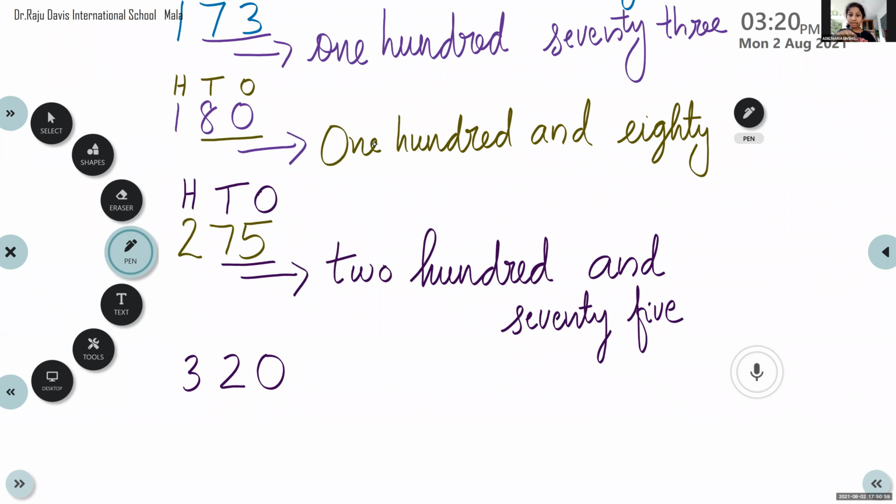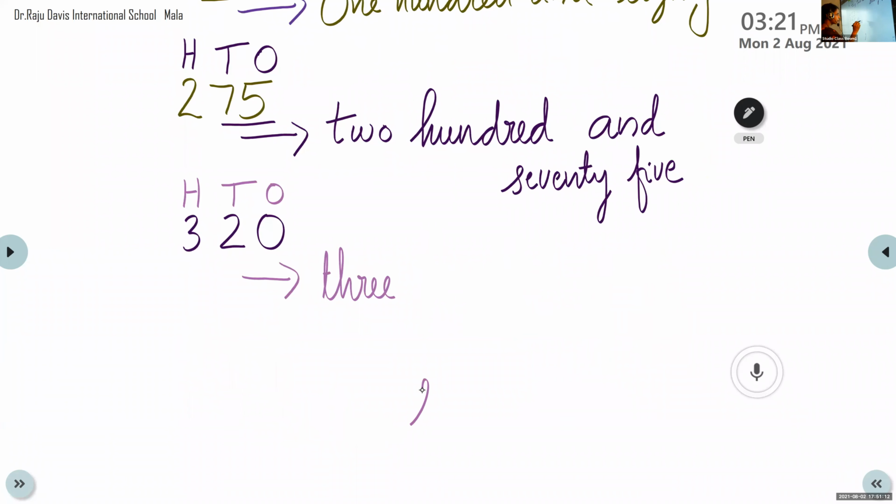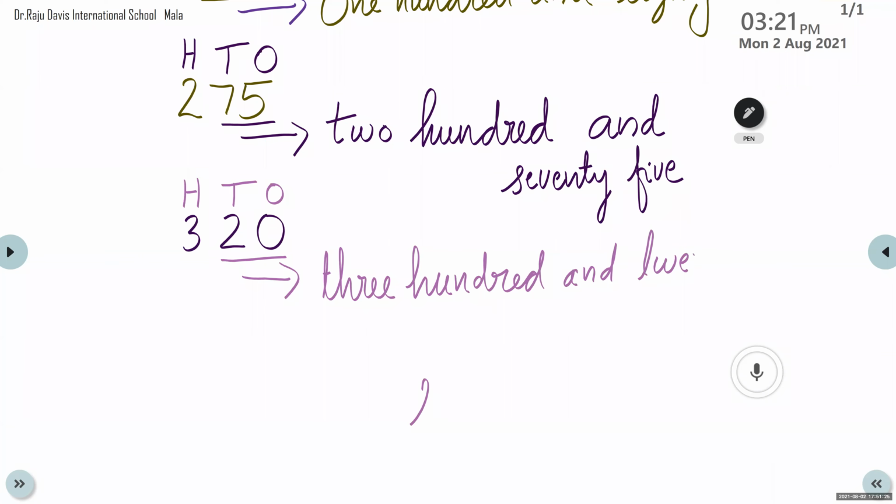At the ones place we have 0, at the tens place we have 2, at the hundreds place we have 3. So the number name is 300, and then tens and ones together, 20. So 320.